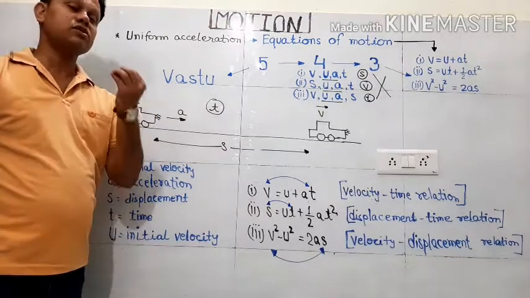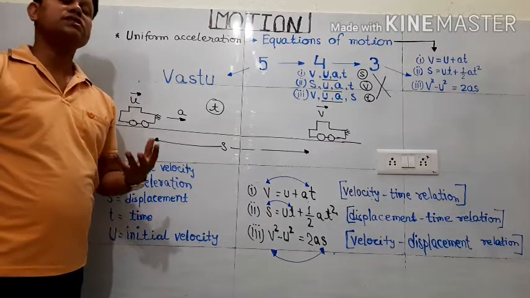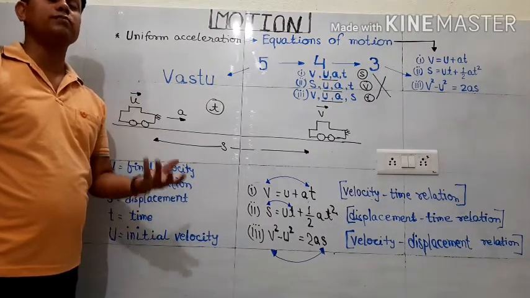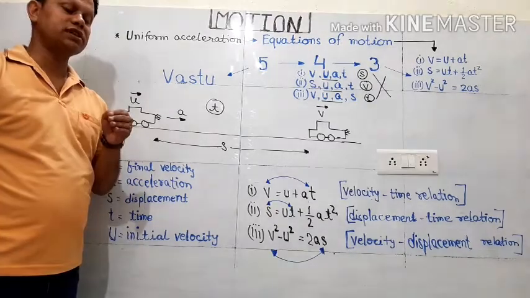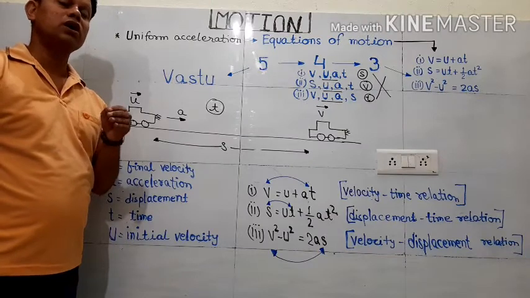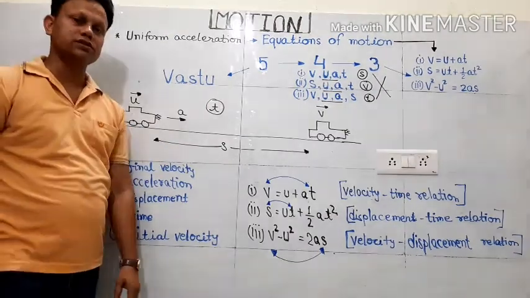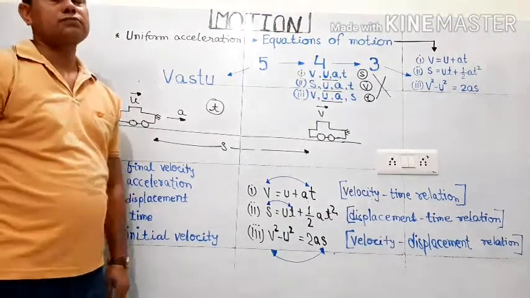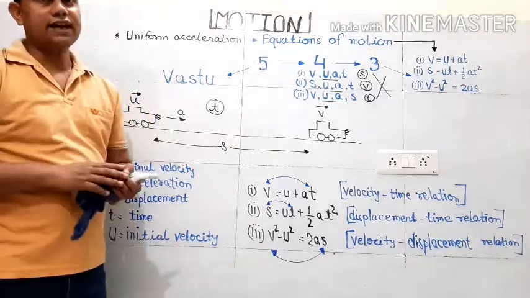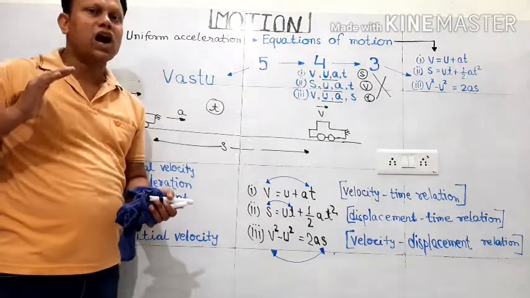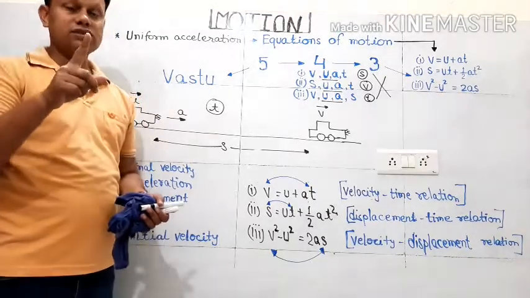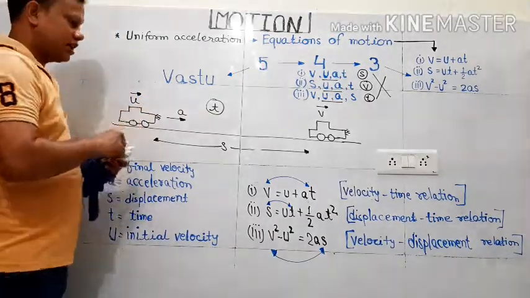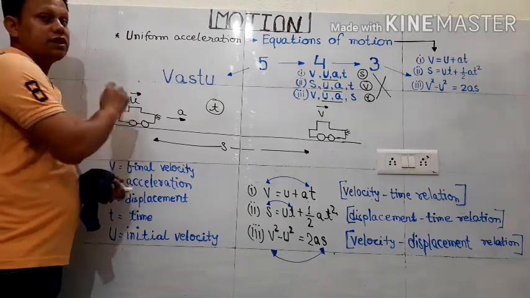Now to solve questions based on uniform acceleration and by using these equations of motion, some common sense is also required. Common sense is always required to deal with any numerical problem. So we are going to understand some of the common sense which we use while solving these types of questions. For example, whenever it is said that a train is starting or any vehicle is starting, that means in that situation initial velocity should always be taken as 0.